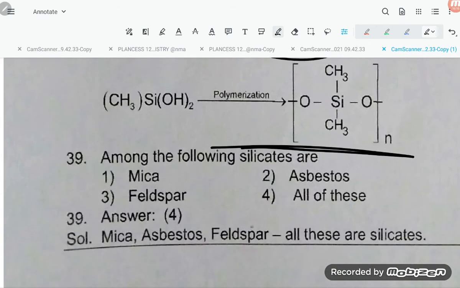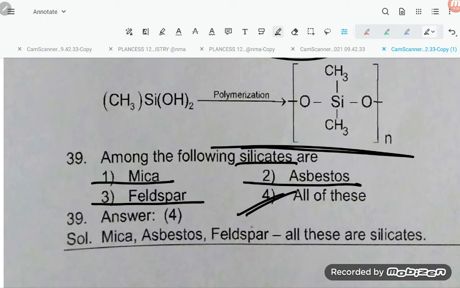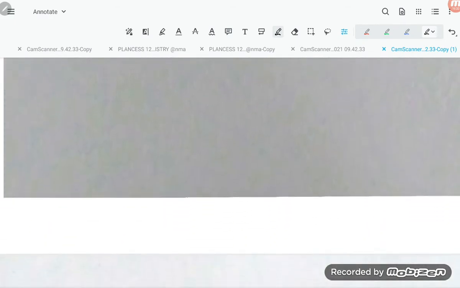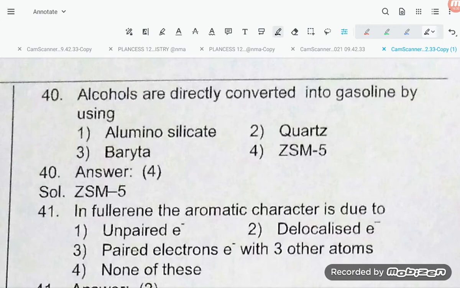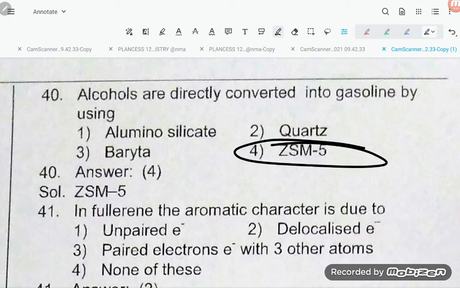Among the following, silicates are mica, asbestos and feldspar. So the correct option is option number 4. All are silicates. Alcohol is directly converted into gasoline by aluminosilicate or ZSM5. Okay, this is the zeolite and it converts the alcohol into gasoline.